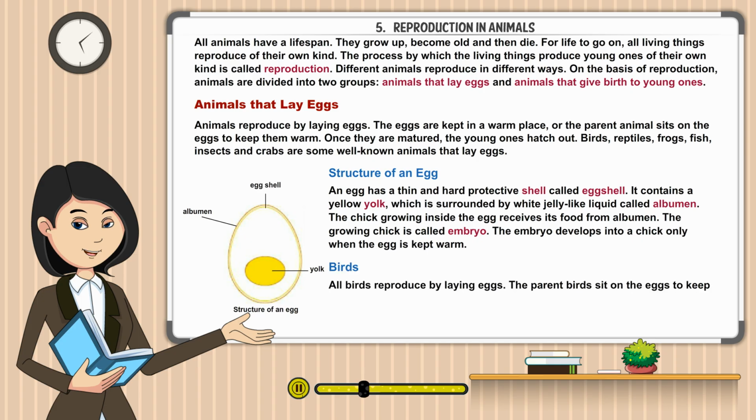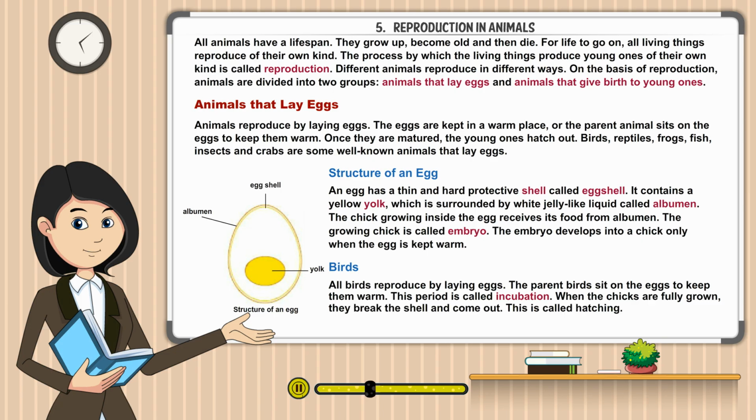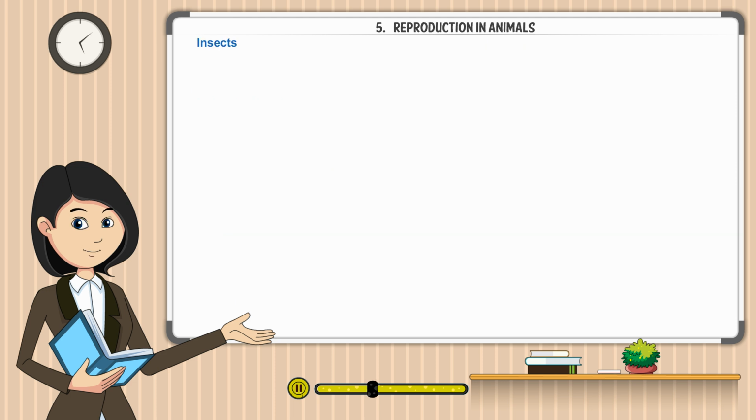Birds. All birds reproduce by laying eggs. The parent birds sit on the eggs to keep them warm. This period is called incubation. When the chicks are fully grown, they break the shell and come out. This is called hatching.